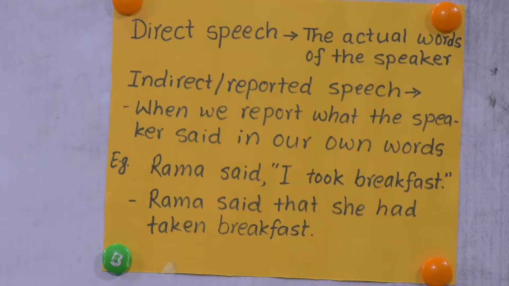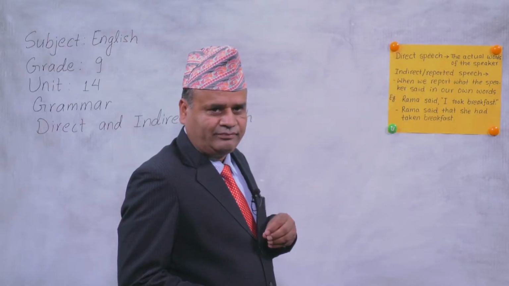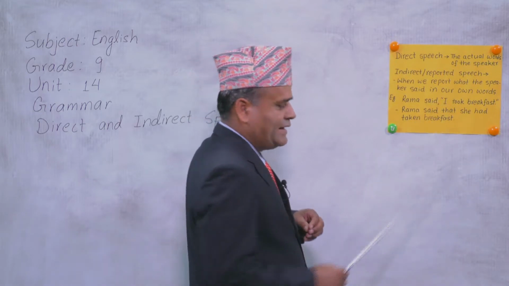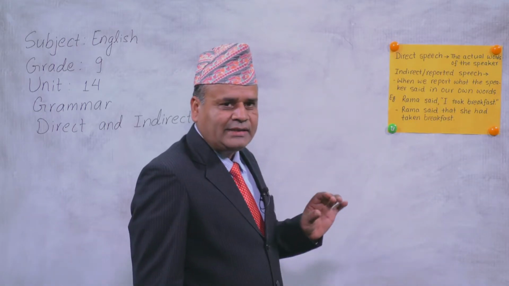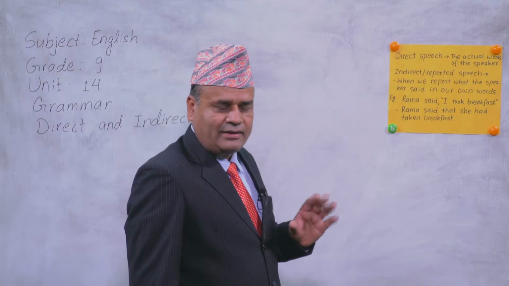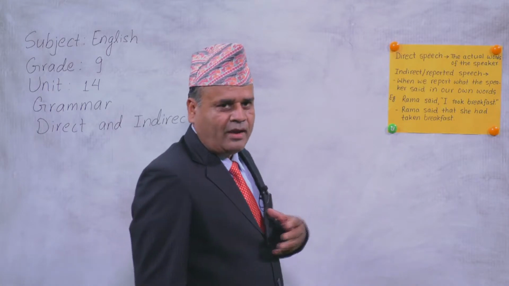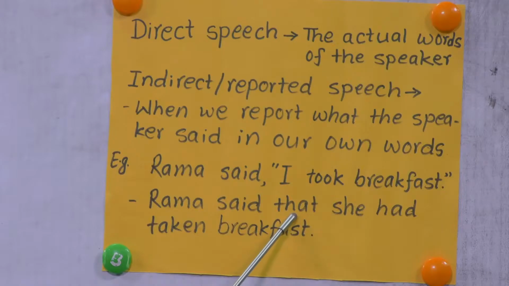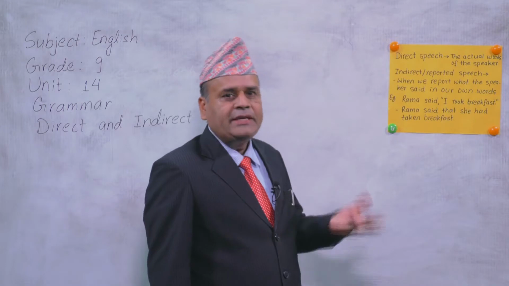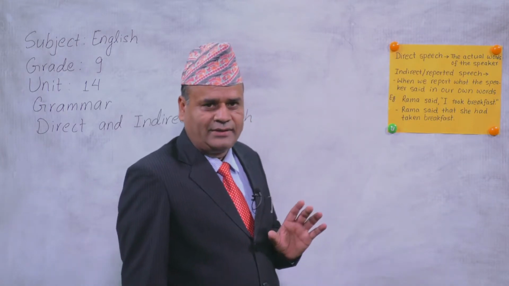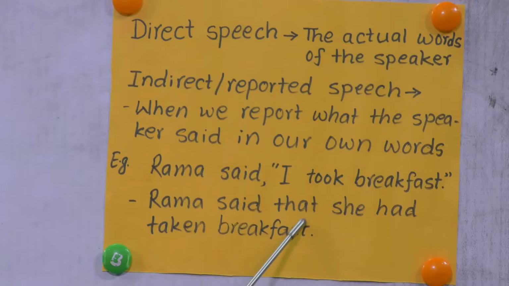So the same sentence is changed into indirect or reported speech. How is it possible? Let's see. Rama said that. What is the connective here? What connects the two parts of the sentence? That, because it is an assertive sentence, a statement. A statement is connected with that. In spoken form, normally it is ignored. In written form, we use that. So Rama said that she had taken breakfast.